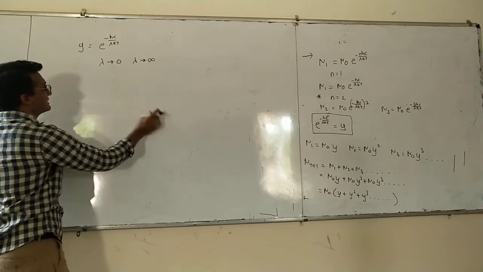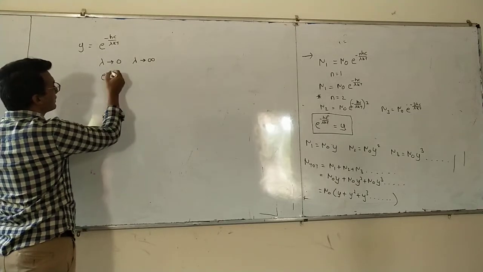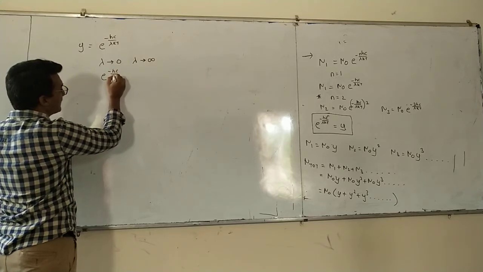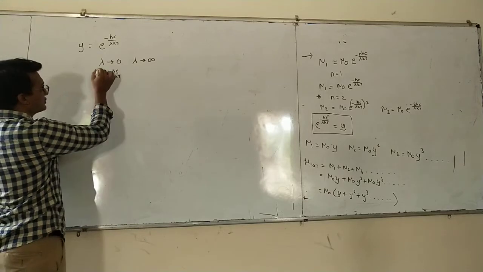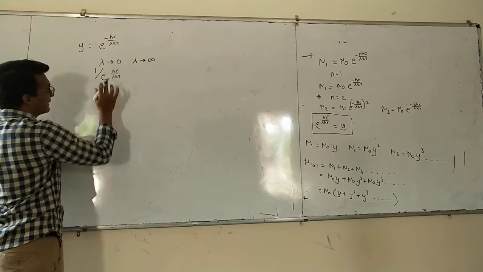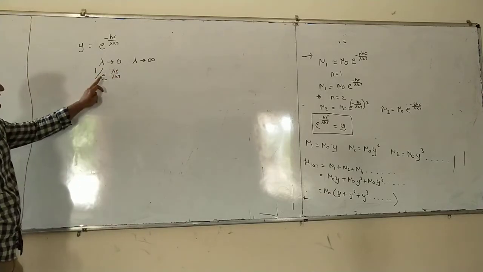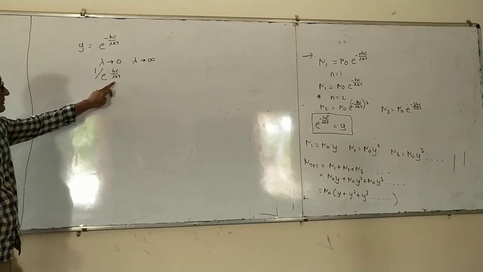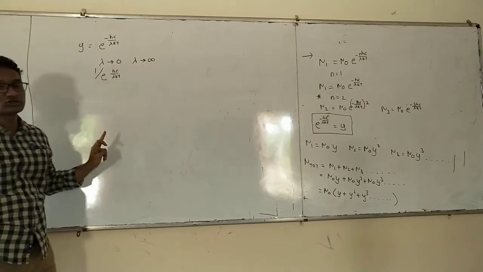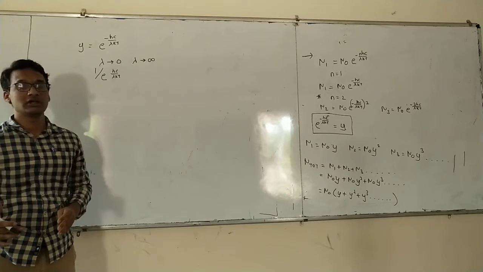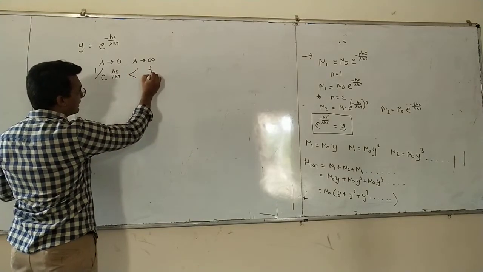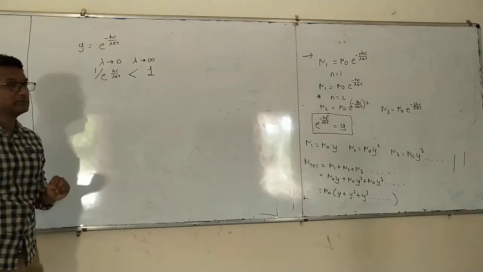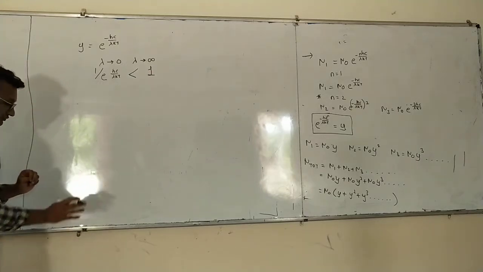As lambda increases, this e raised to minus Hc divided by lambda kt is an inverse ratio. If we remove the minus sign, this is 1 divided by lambda kt. That means this ratio is going to become smaller and smaller. So we can say this will never be greater than 1, it will be less than 1.